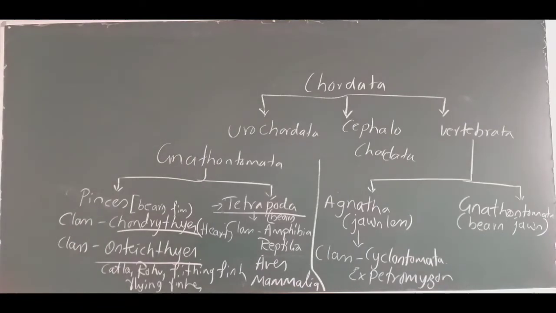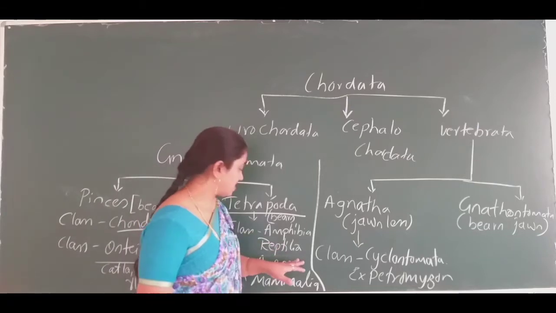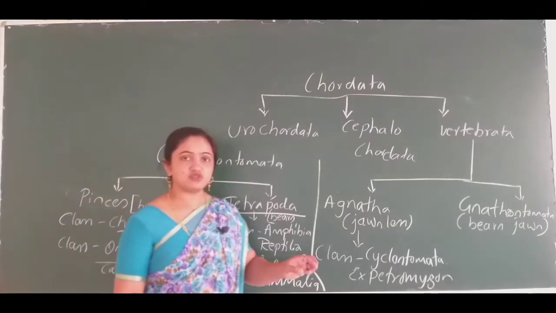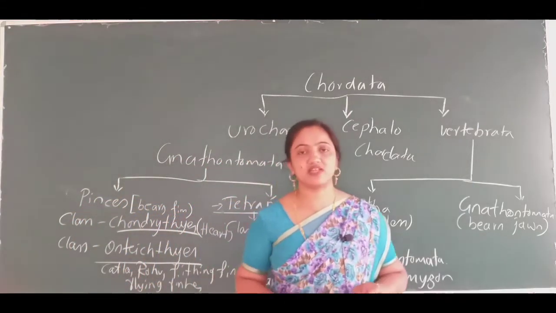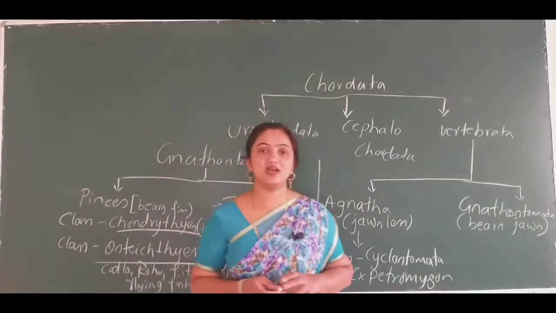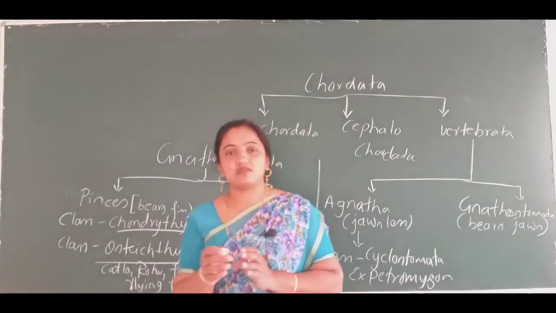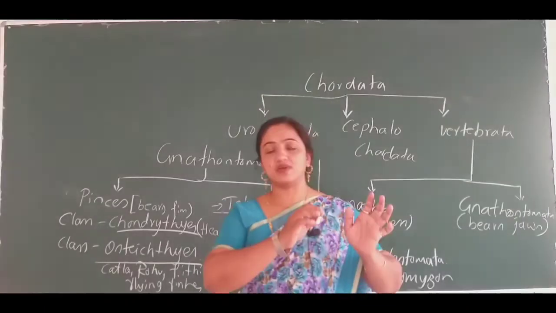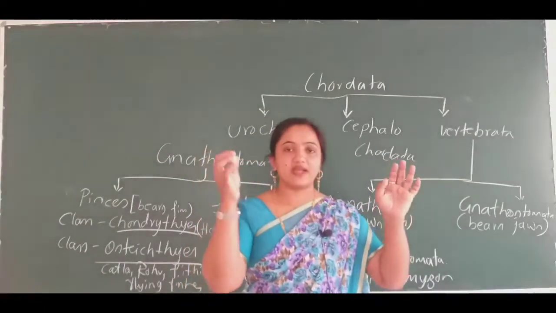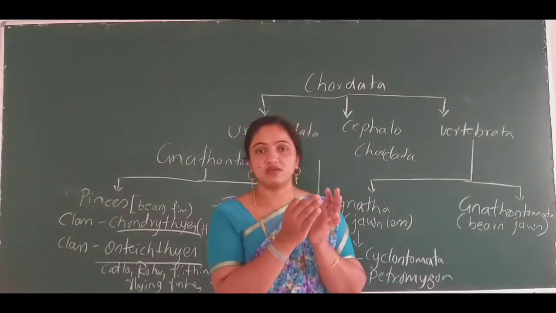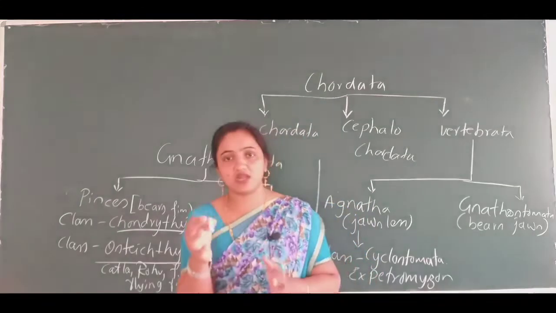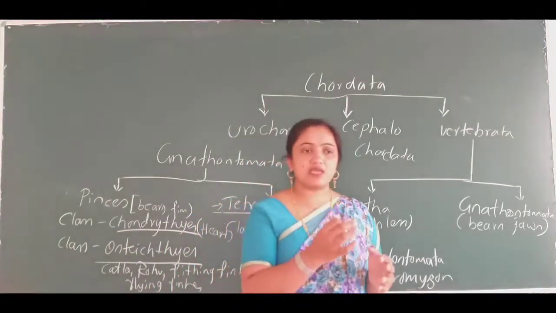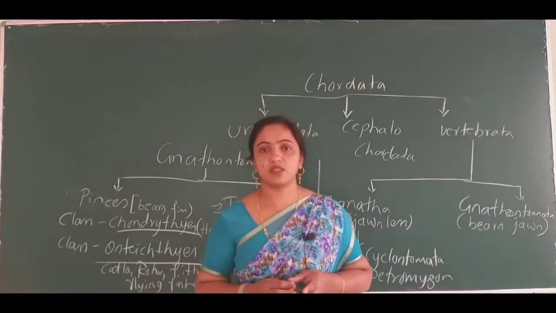And now we were studying about the Reptilia, right? So if we start describing the class Reptilia, the name came from a Greek word, and the name itself says creeping or crawling.